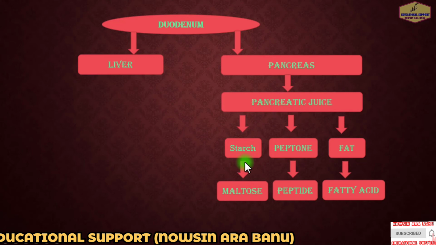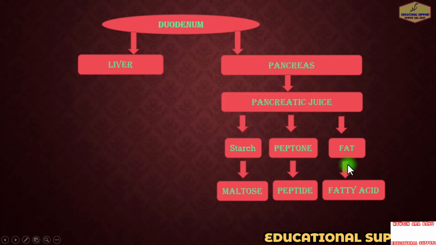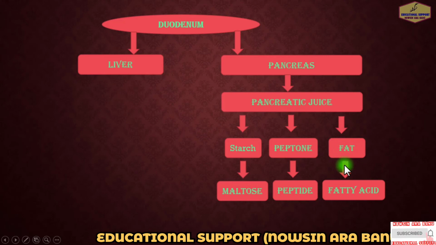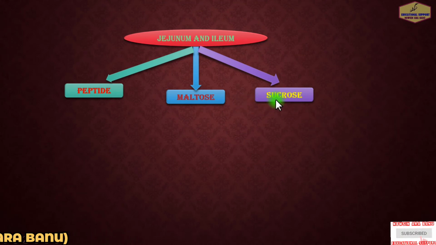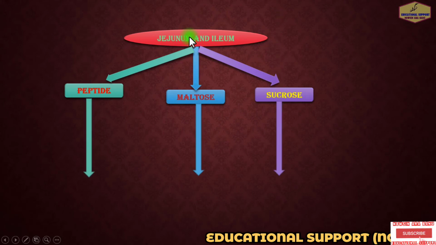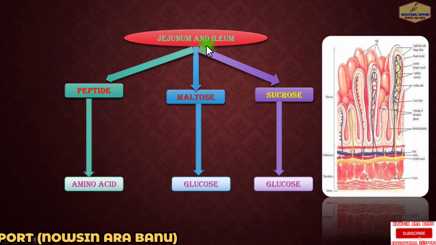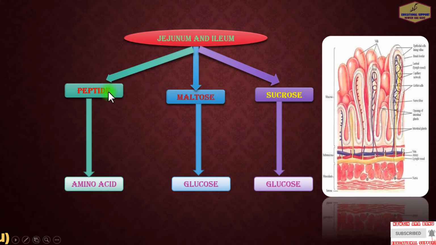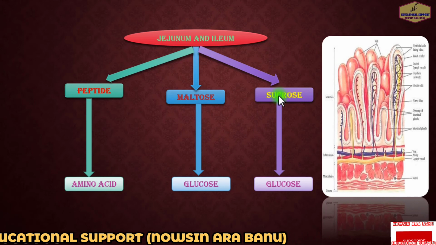So pancreatic amylase converts starch into maltose, trypsin converts peptone into peptide, and lipase converts fat into fatty acids. Now the food enters the ileum part of the small intestine, where millions of finger-like villi are present, in which food is absorbed. In the ileum and jejunum, erepsin enzyme converts peptide into amino acids, maltase enzyme converts maltose into glucose, and sucrase enzyme converts sucrose into glucose.